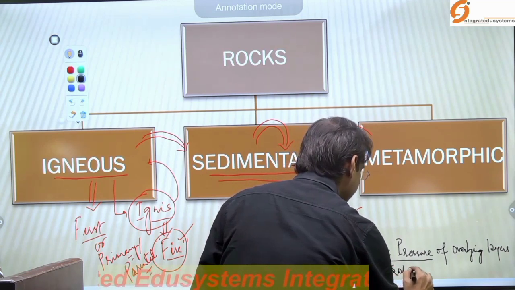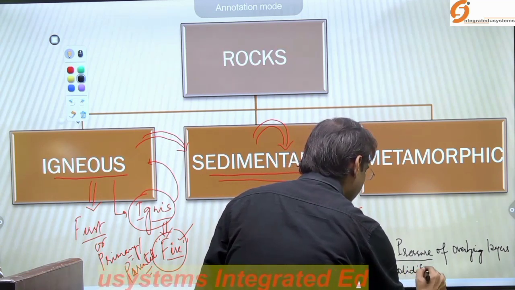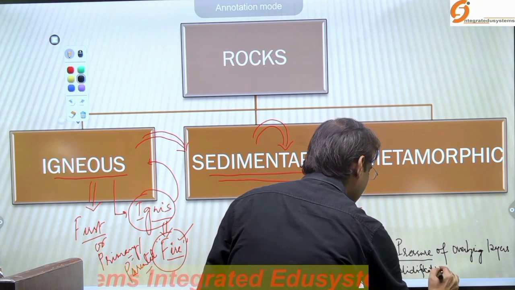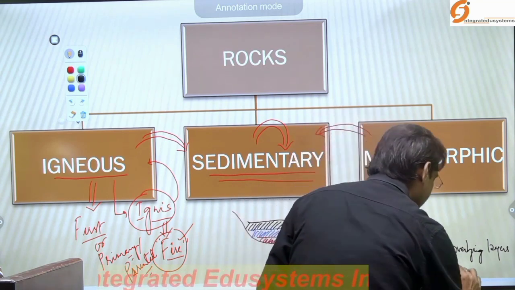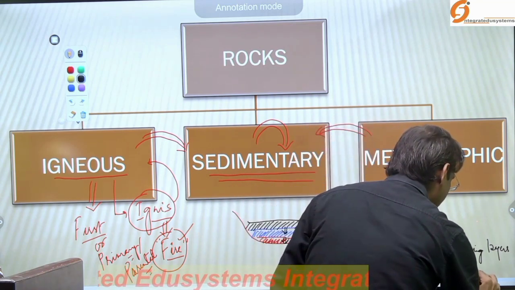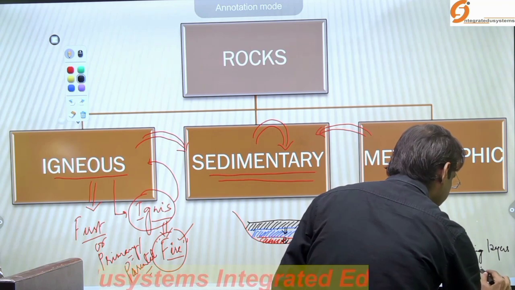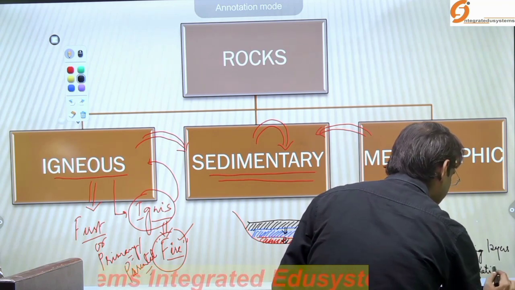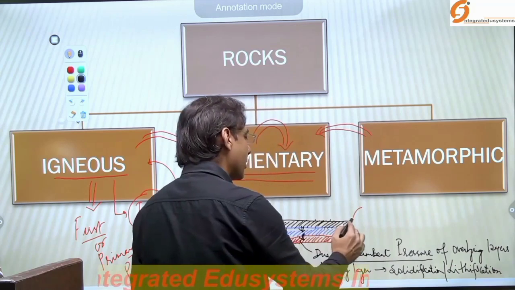Solidification, or the most appropriate word is lithification. Lithification. And as a result of this lithification, a rock is formed.